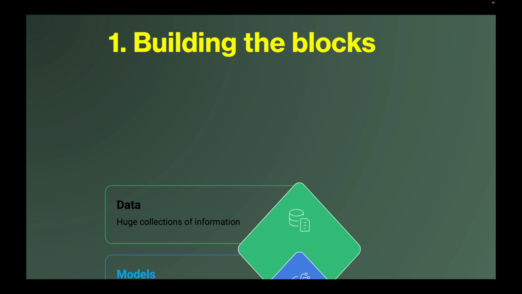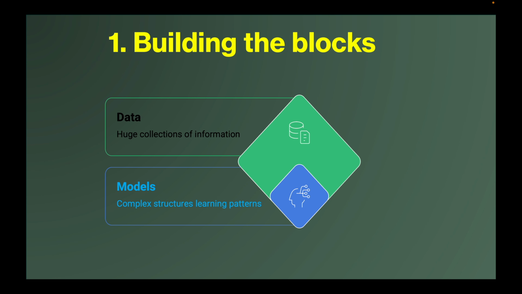Building blocks. For this we have data and the models. The data is a huge collection of text, images, books, articles, music and so on. Whereas the models are complex mathematical structures like deep neural networks, and these models learn patterns in huge databases.